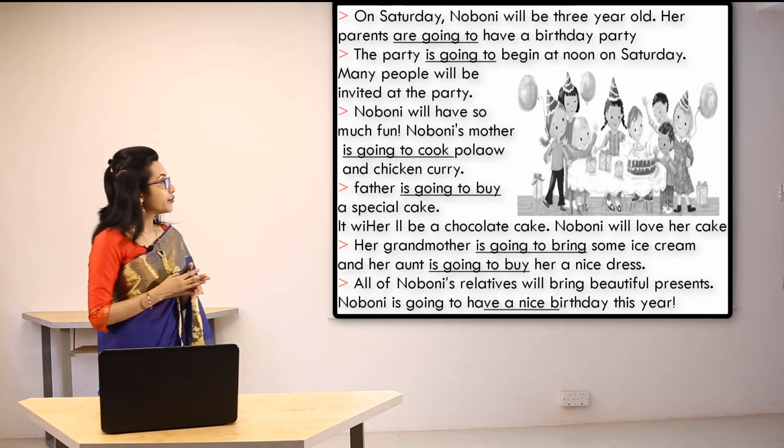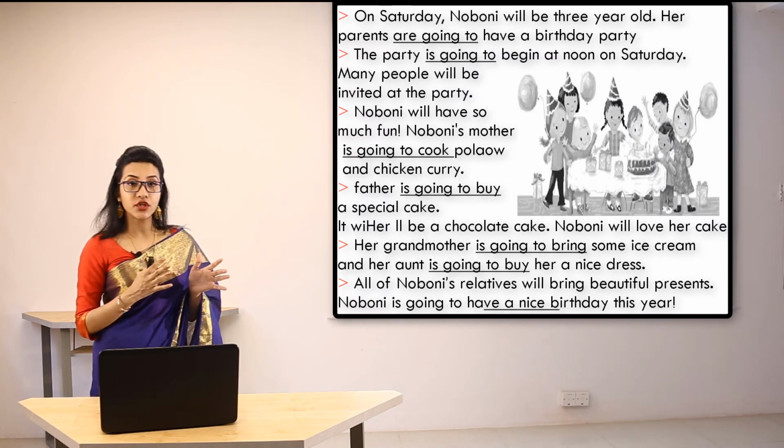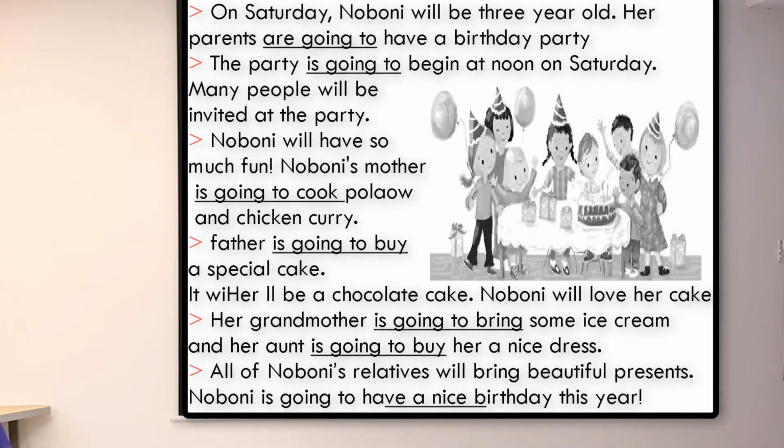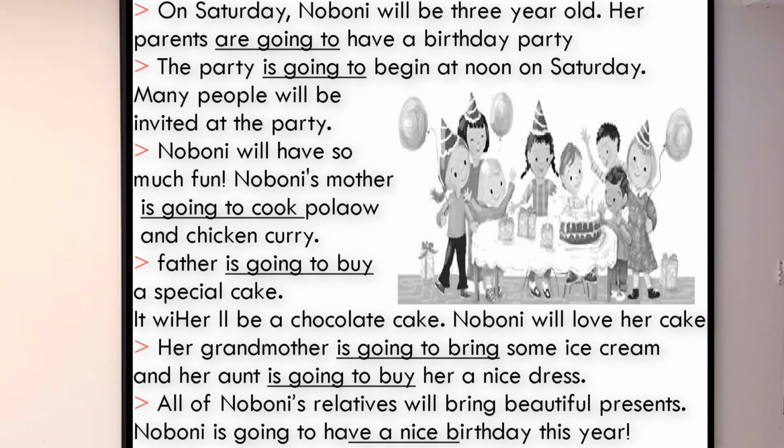Now here we can see that there is a picture of a birthday party. Let's read what's going to happen here. On Saturday, Nobuni will be 3 years old. Her parents are going to have a birthday party. The party is going to begin at noon on Saturday. Many people will be invited to the party. Nobuni will have so much fun.